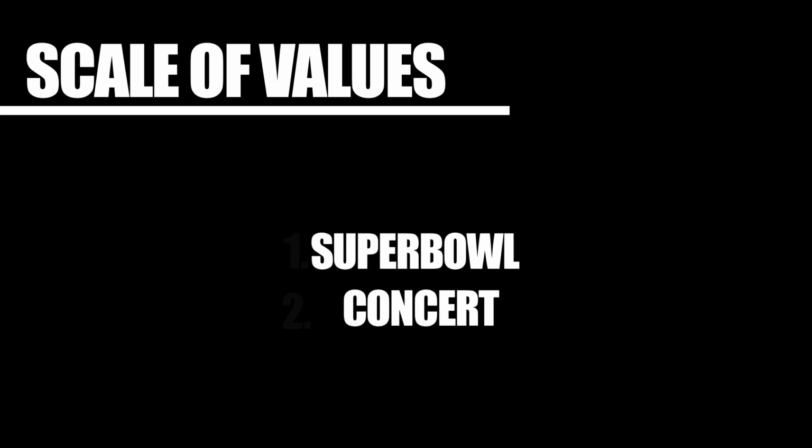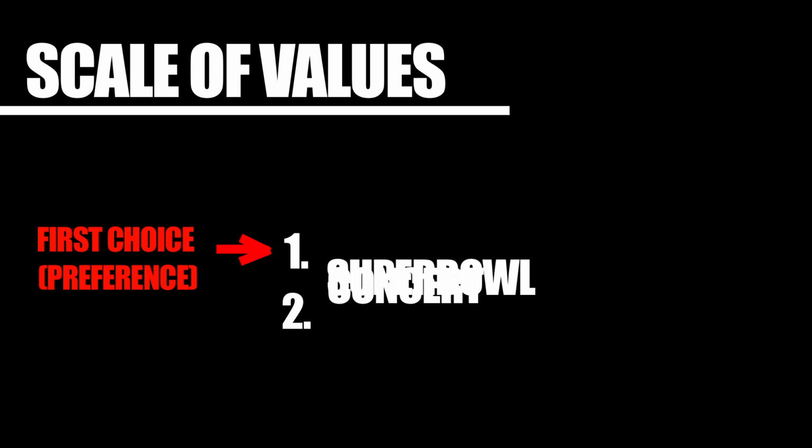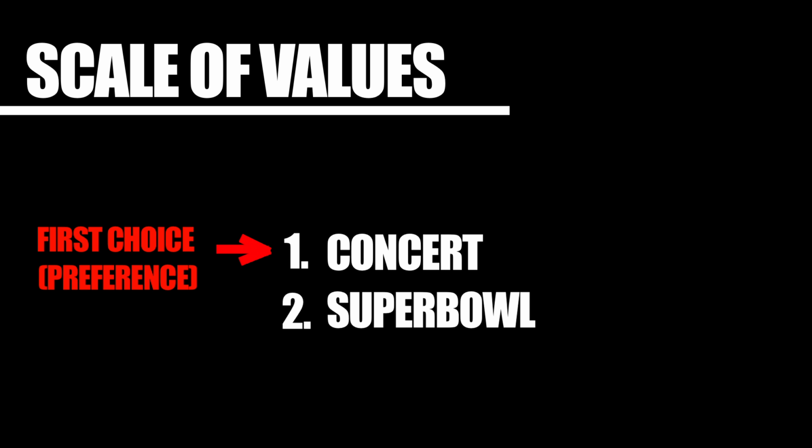The way praxeology logically determines what Sam actually valued is by his action. If Sam ends up going to the Super Bowl, then we must say that Sam preferred going to the Super Bowl over going to the concert. If he ended up going to the concert, then we must say that he preferred going to the concert over going to the Super Bowl.